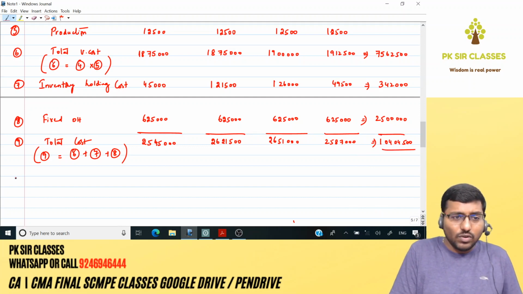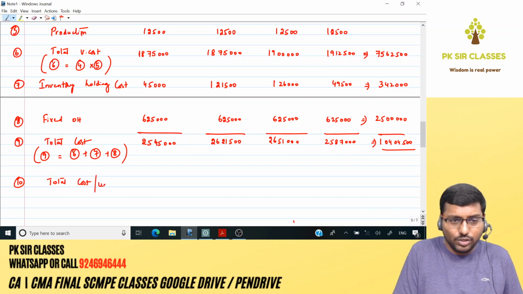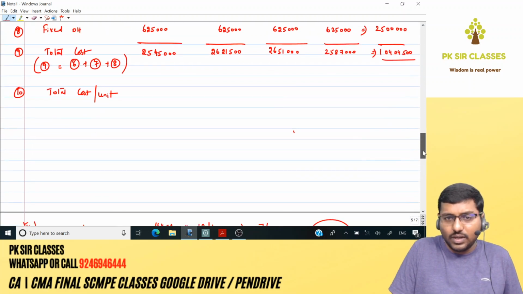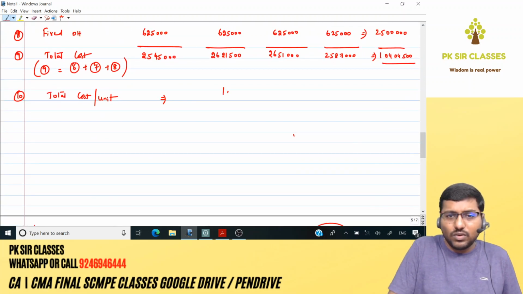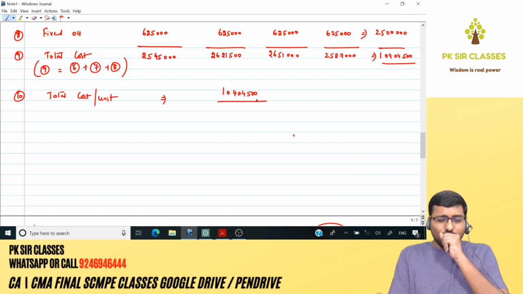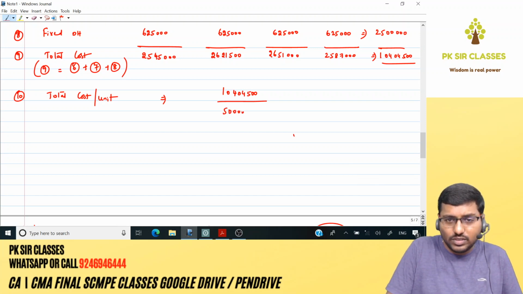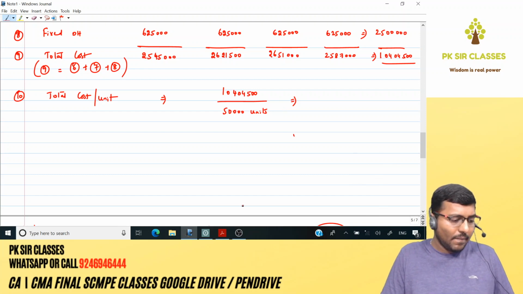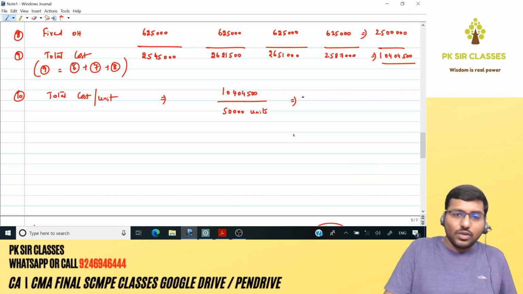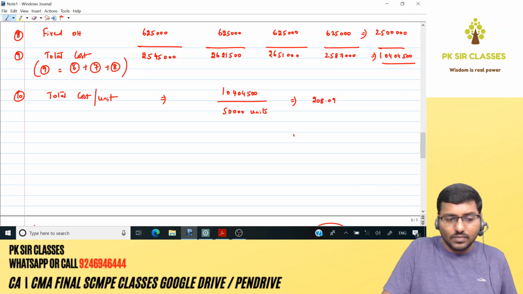So now let's calculate total cost per unit. That's what we want ultimately. We don't want total cost, we want total cost per unit. So total cost is this one, 1 crore 4 lakh 4,500, divided by how many units you have got? 50,000 units. So how much is it going to be? Divided by 50,000, 208.09 per unit.